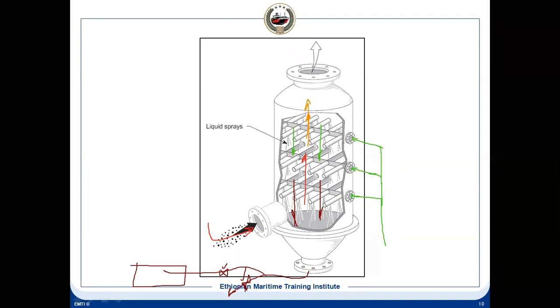So this is the simplest way you can have. And on top, you will be having the demister. It will separate the water droplets. And when it is coming out, there will be some carryover, which is going to your IG blower. So this is the arrangement of the cleaning and cooling. It will reduce the temperature, as well as remove the SOx, NOx, as well as soot particles, which we don't want to go to the cargo tank. So this is one type, and there are other types also.